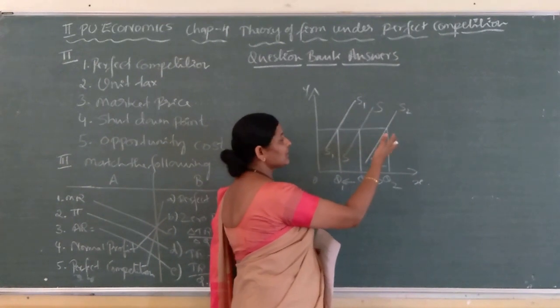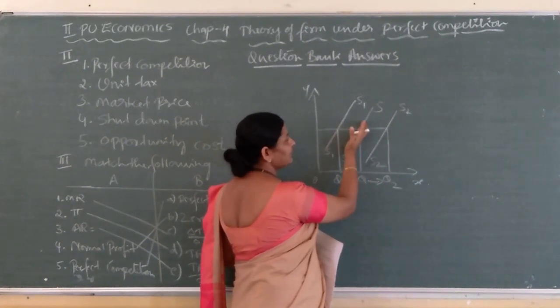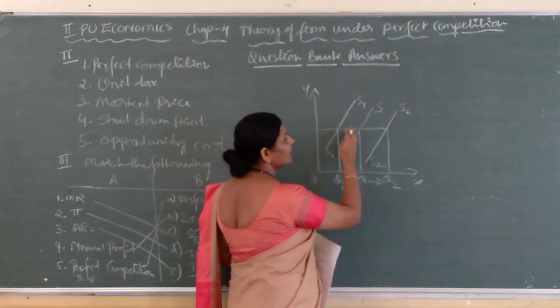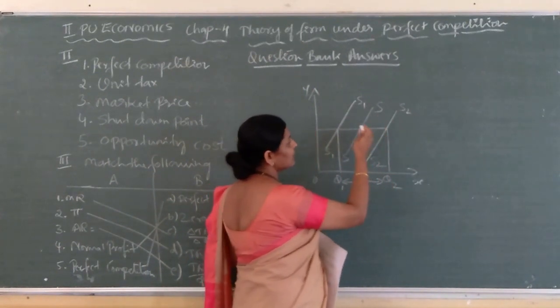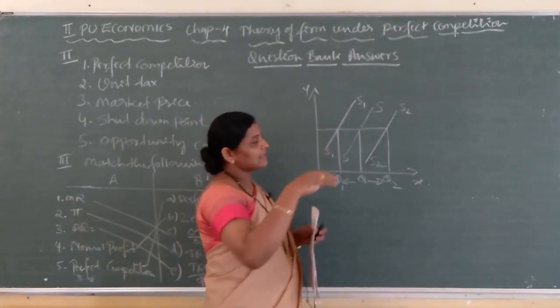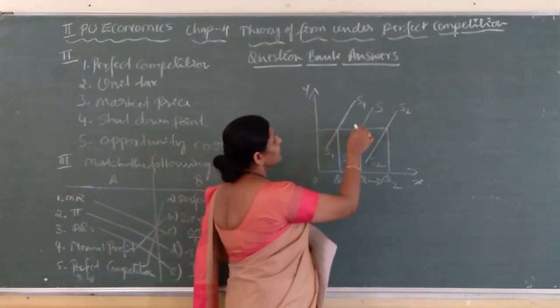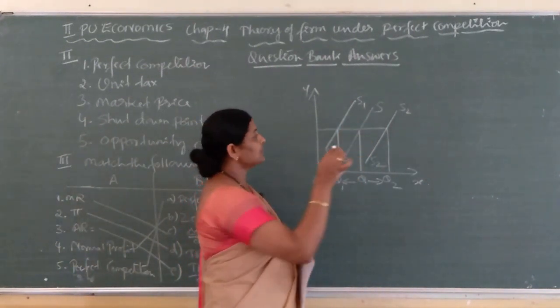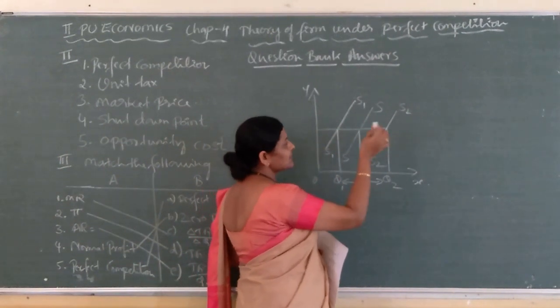Hence, there is more supply. Supply curve shifts towards left side, right side. That is why firm is able to produce more. Hence, firm supplies more units. Supply curve shifts towards right side.